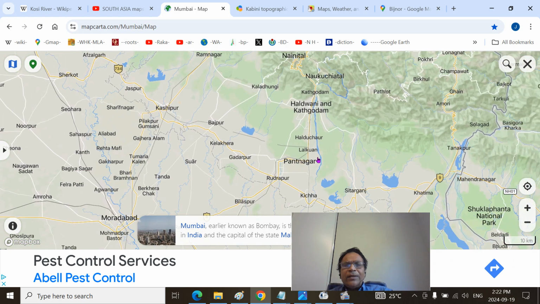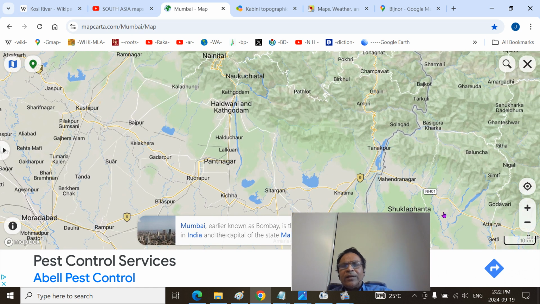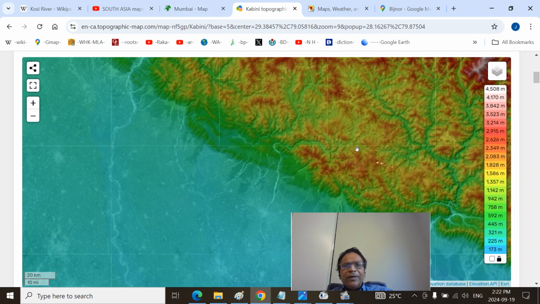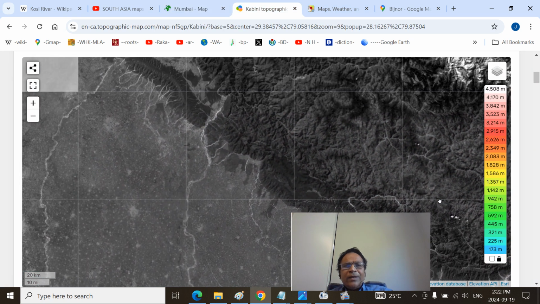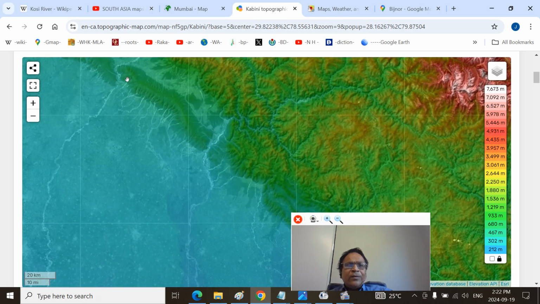Then the Gola River here, this is the Pantnagar Agricultural University and all those areas. Then the Shivaliks near Tanakpur, Banbasa. Then we have Mahendra Nagar, Bhimdatta, that is the Sarda River, Kali River, which goes to Nepalese territory. Here, very broadly, you can see and remember the broader landmarks. This is the Dehradun Shivaliks area.